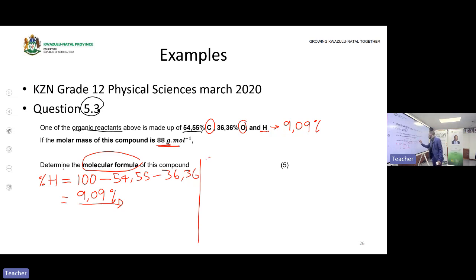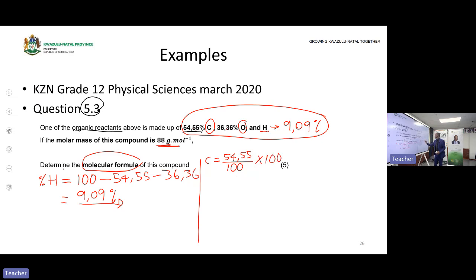Let's convert carbon. The mass of carbon is equal to 54.55 divided by 100. This 100 I'm dividing by is the sum of these three numbers. If you add these three numbers, which are in percentage, you will get 100. So it's 54.55 over 100, where 100 is the total. Then we multiply by 100 grams, which is the mass. Then I will get 54.55 grams. That is the mass of carbon.